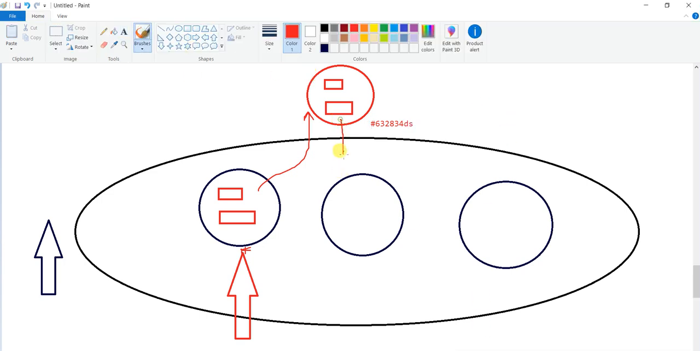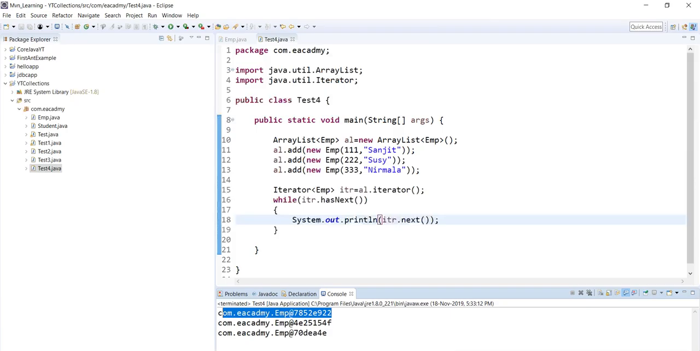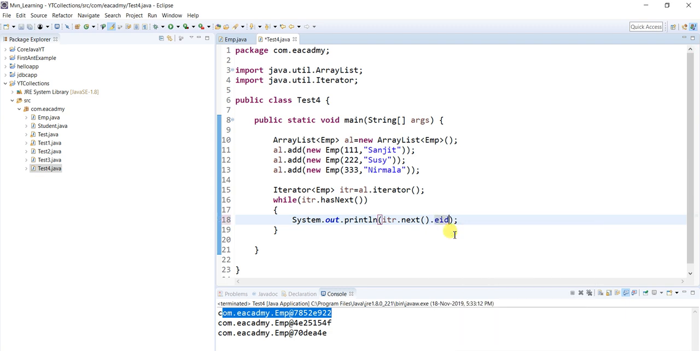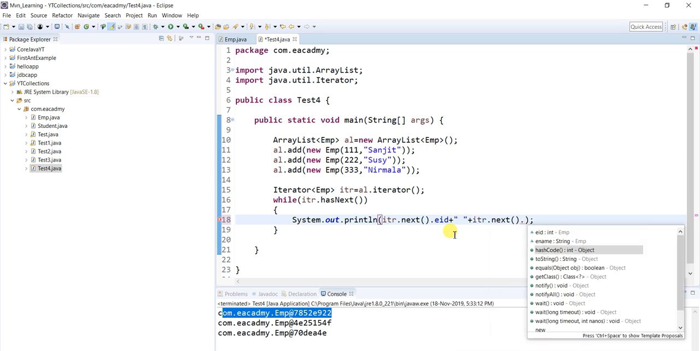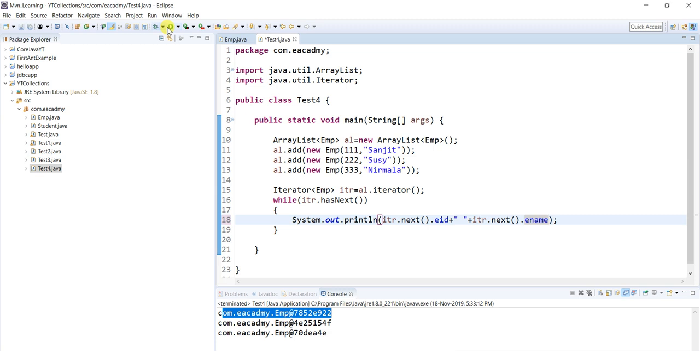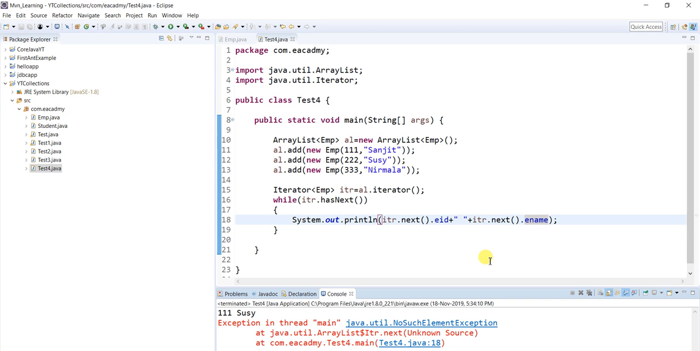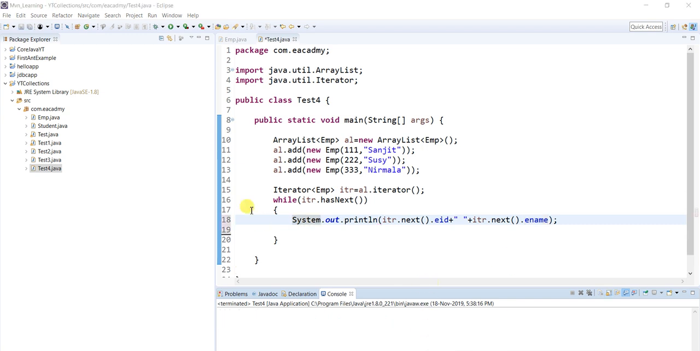But one thing is sure, this itr.next is pointing to the object, but inside this variable is there, right? So you can think itr.next dot, you can see eid is inside there. Plus, itr.next has the object, and in the object I have ename. So if you write like this and I try to run the code, you will see there is some exception.